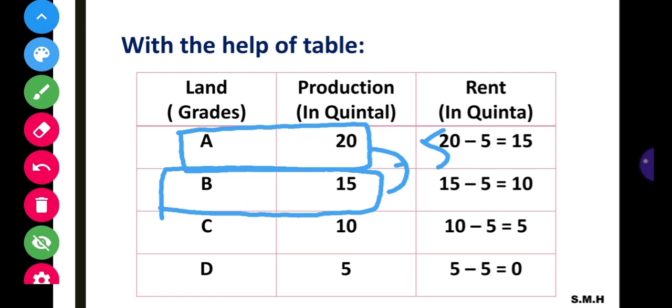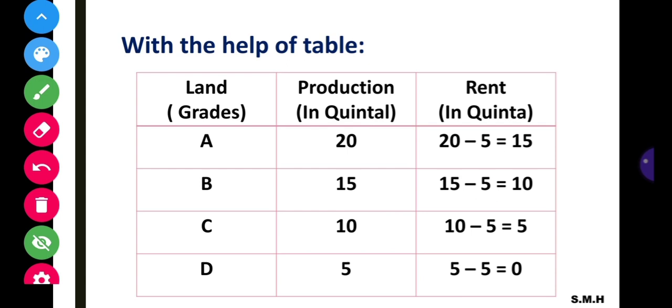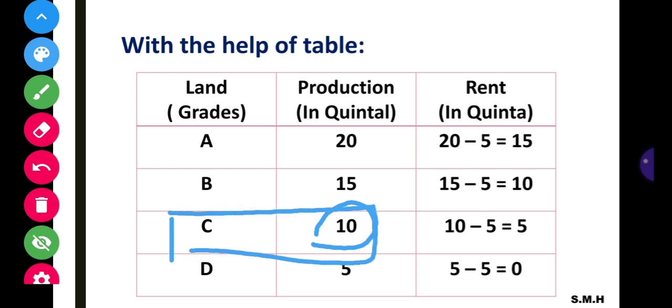Okay, according to need, when the population increases again, the C grade land is also brought under cultivation and it yields say 10 quintal of food grains. In this case the C grade land becomes the marginal land.